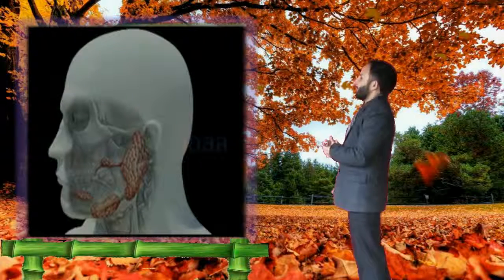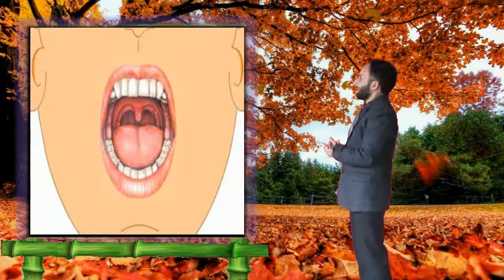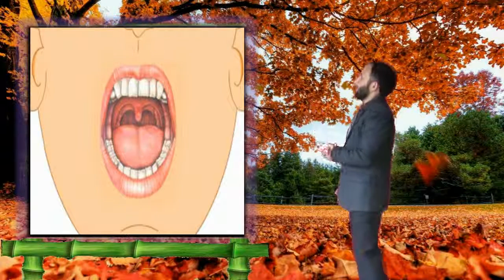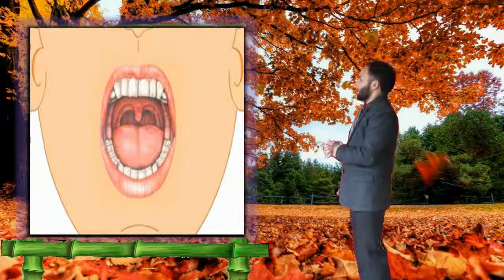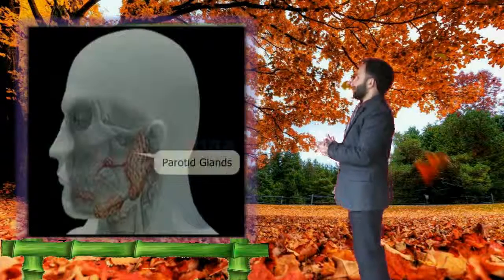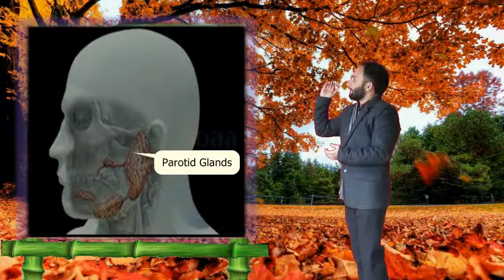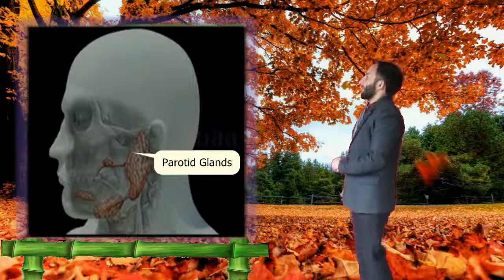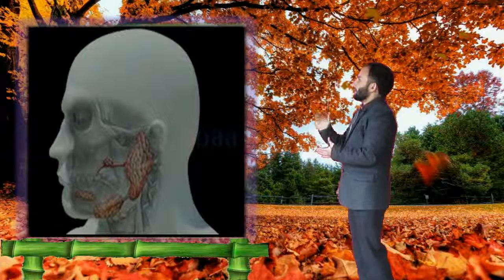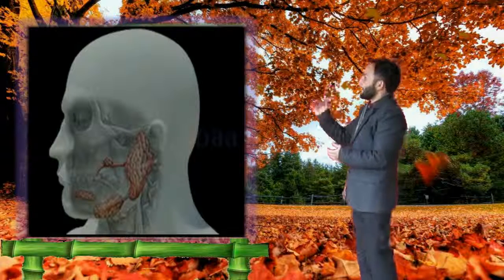There are three pairs of salivary glands opening into the mouth cavity through ducts. Hence, they are exocrine in nature. The first pair is the parotid glands. These are the largest glands. They lie on the sides of the face, just below and in front of the ears.